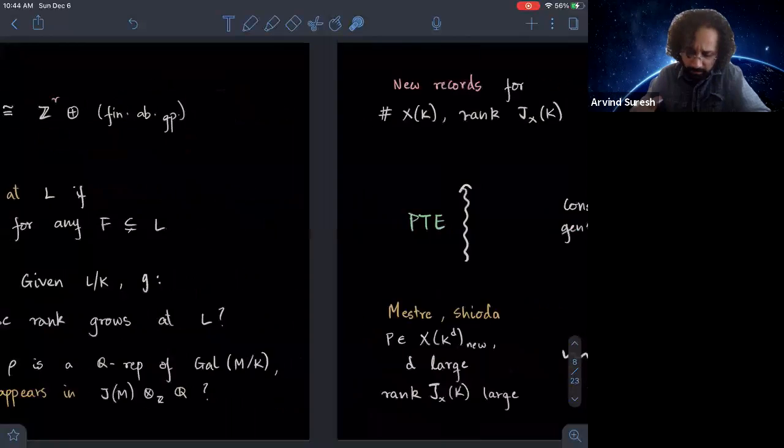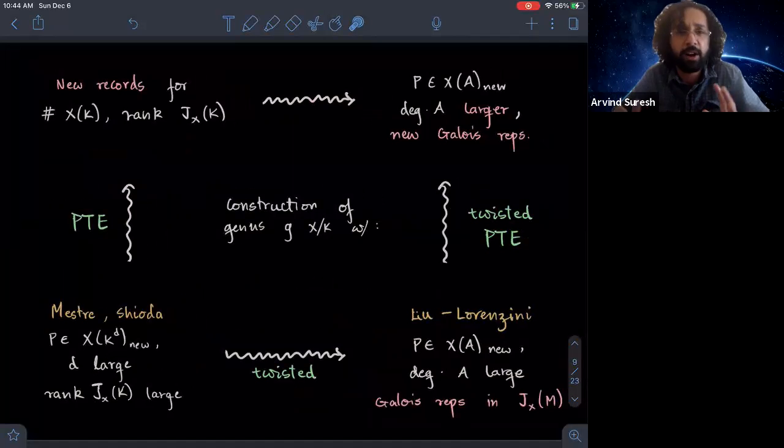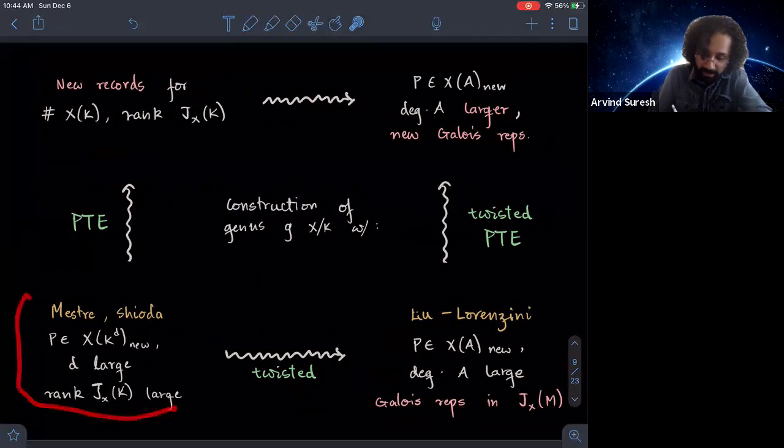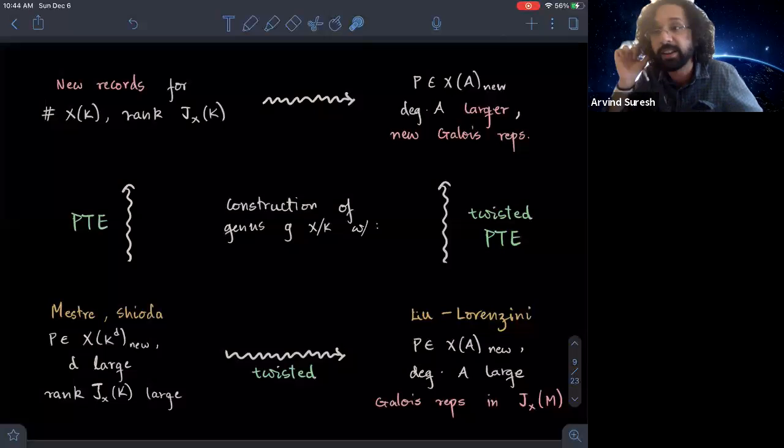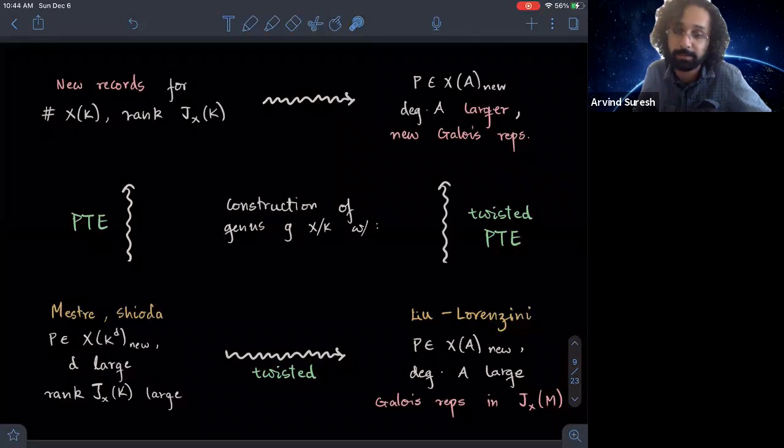Yeah. And so this is the basic outline for the ideas underlying today's talk. The story all begins with work of Mestre, which was later generalized by Shioda. Mestre came up with a construction of hyperelliptic curves, so genus G hyperelliptic curves having many rational points, or in other words, in today's notation, a new point over K to the D, where D is large with respect to the genus G. So D is something like 8G plus a constant.